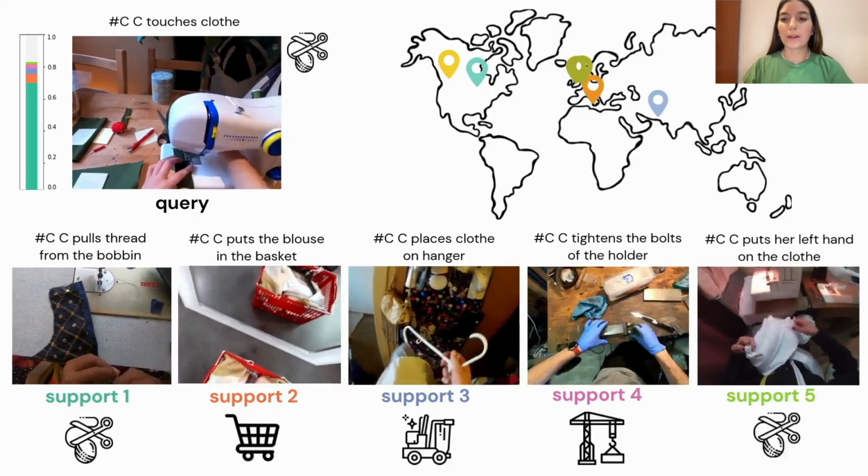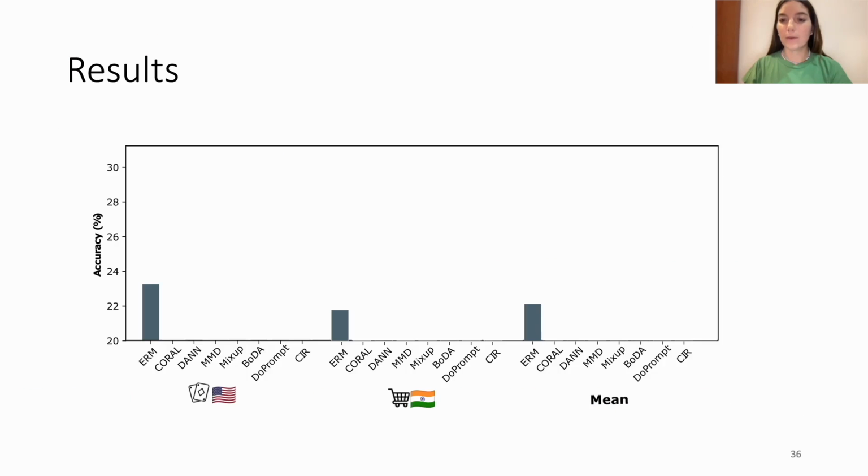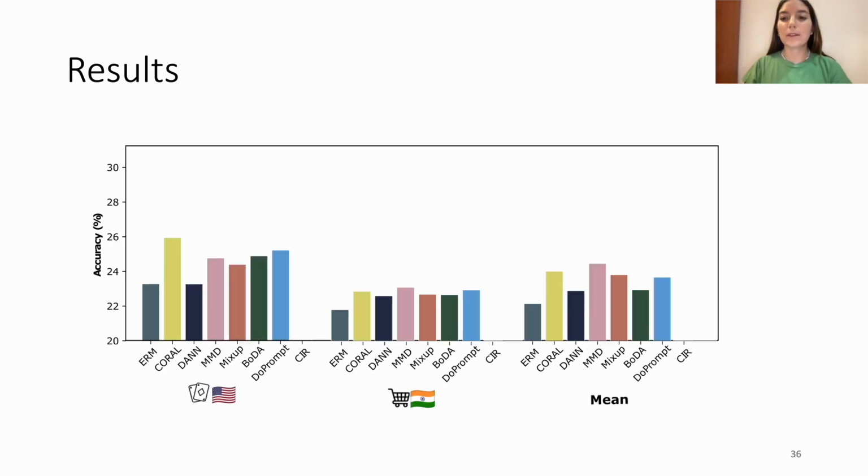We show here results of the proposed CIR method with respect to other popular domain generalization methods on 2 selected splits, and on the average over the 10 splits. We first compare with the empirical risk minimization baseline, that is cross-entropy without a generalization objective. We use 6 generalization baselines, all trained jointly with cross-entropy. The proposed CIR method outperforms all previous methods consistently.